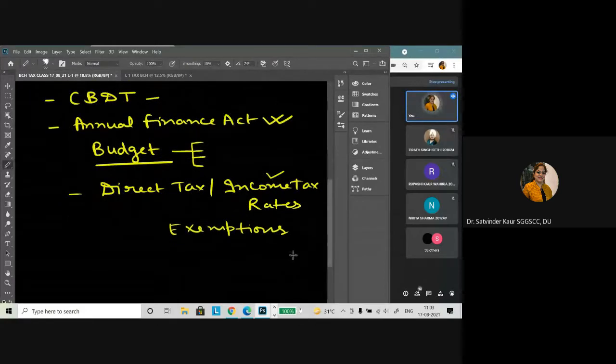So what will be the different forms of income, which income will be included in one head, what are the different kinds of exemptions, what will be the tax rates for the present year. All these things are finalized and decided in the budget, and when the particular things are approved as presented in the budget, or after controversies any amendments or changes are made, that comes as the annual finance act. So this we have to understand.